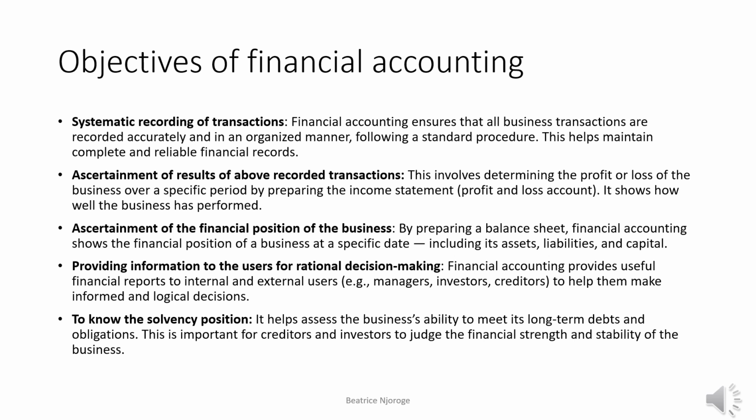logical decisions. And the fifth objective of financial accounting is to know the solvency position. It helps assess the business's ability to meet its long-term debts and obligations. This is important for creditors and investors to judge the financial strength and stability of the business. Every creditor, every investor would like to know, should they invest in a company? Should they give goods to a company on credit? So basically, these are some of the objectives of financial accounting.